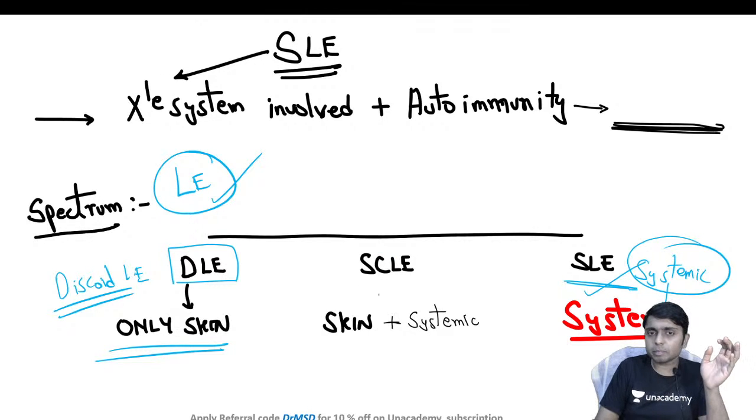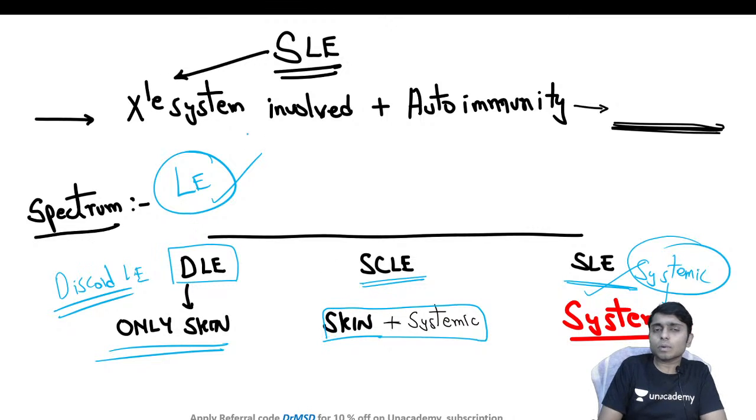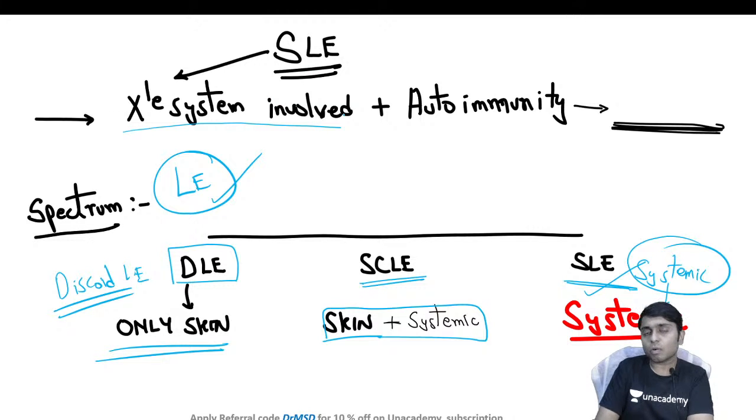And in between we have subacute cutaneous lupus erythematosus, where skin is the predominantly involved structure, and other systems can also be involved. So basically in lupus erythematosus there will be multiple systems involved, and there will be autoimmunity. That is, the patient's own antigens are going to have antibodies produced in the body. These structures are mainly intracellular, and mainly nuclear. Against the nuclear antigens the antibodies are going to be produced.